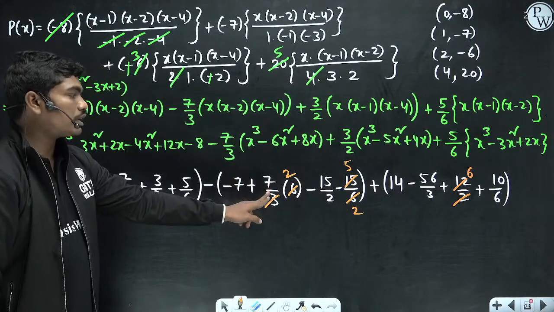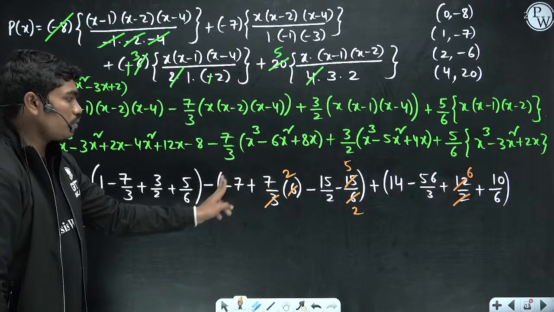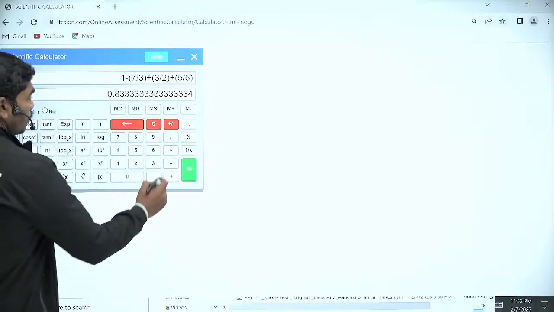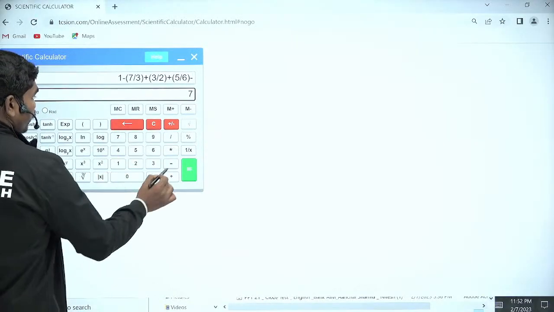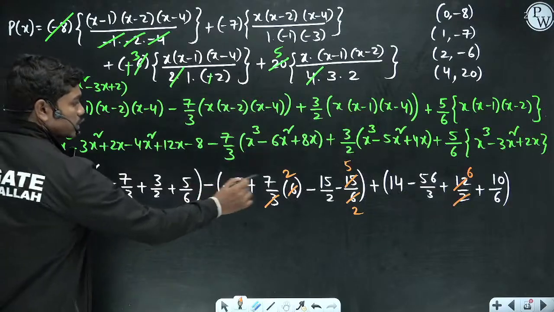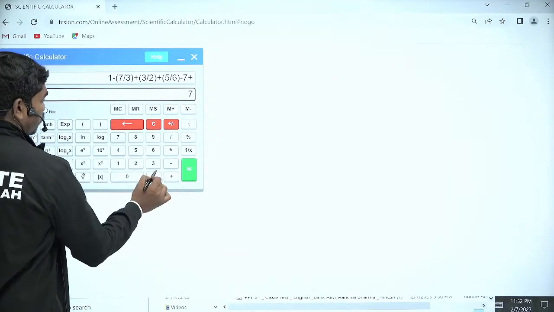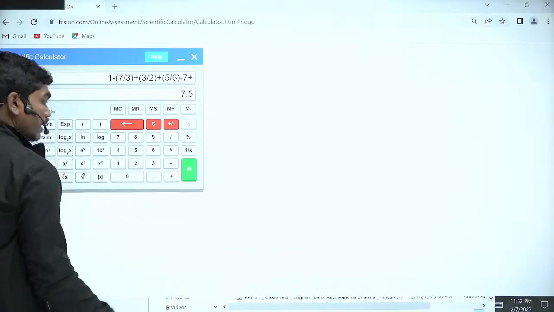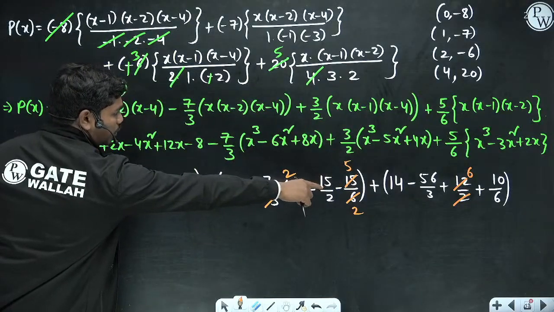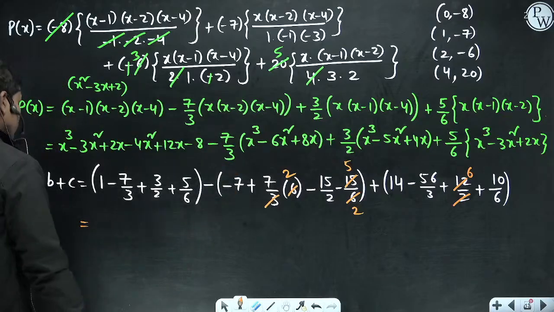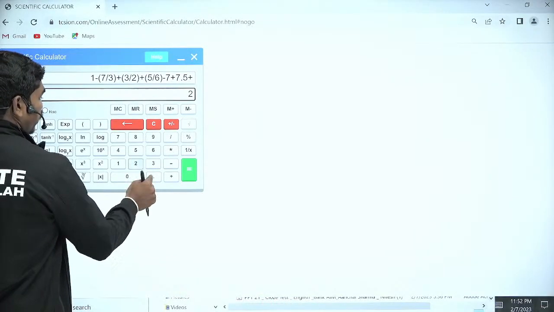So 2 7s are 14, 14 minus 7 is 7, so minus 7. Again minus of minus 15 by 2 is plus 7.5. Then minus 2.5, so minus of minus is plus again, so plus 2.5 here.